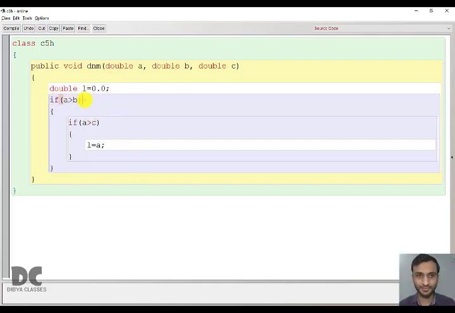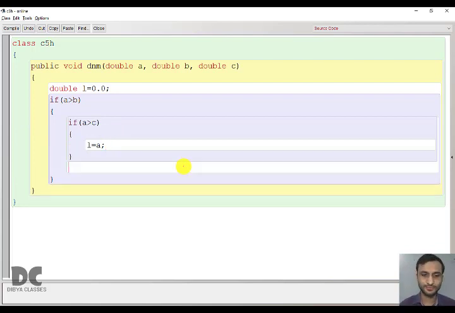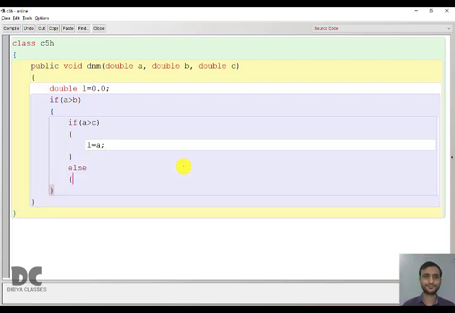So if A is greater than B, we also need to check if A is greater than C. And if it is true, then only we can say that the largest number is A. Else, so here A is greater than B and it is true.